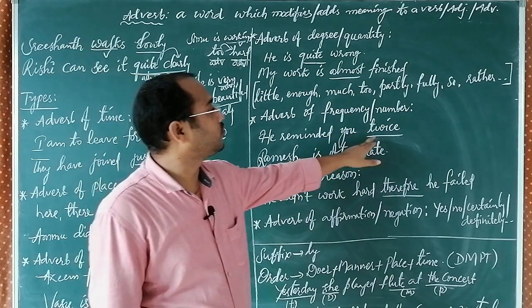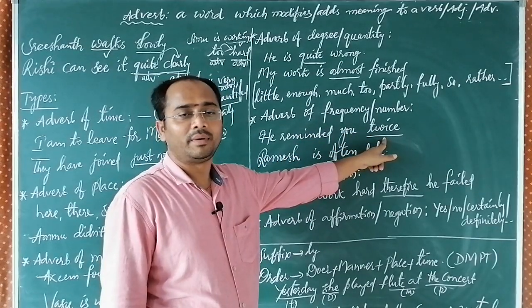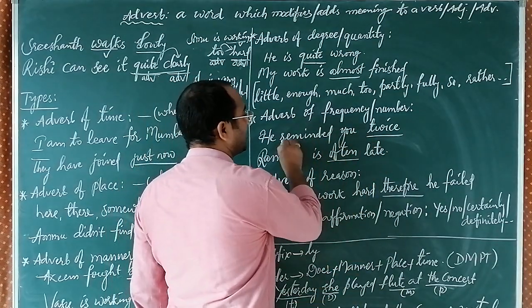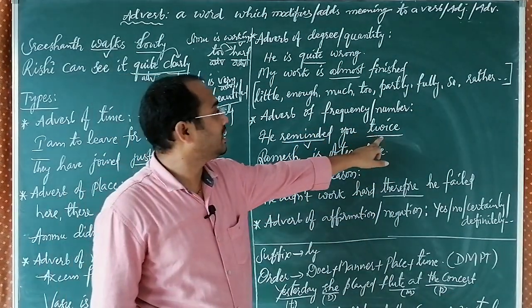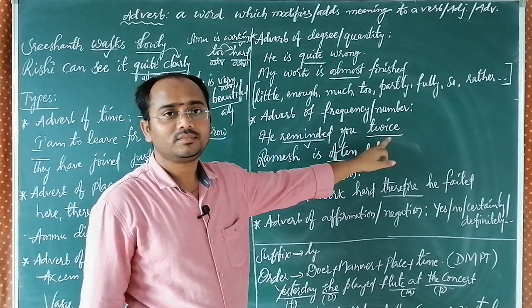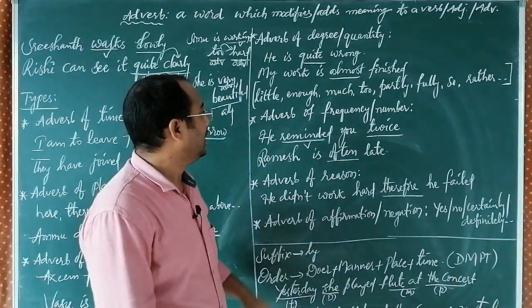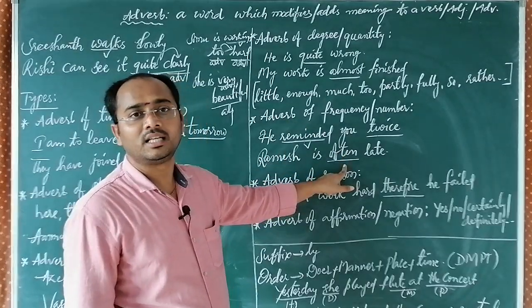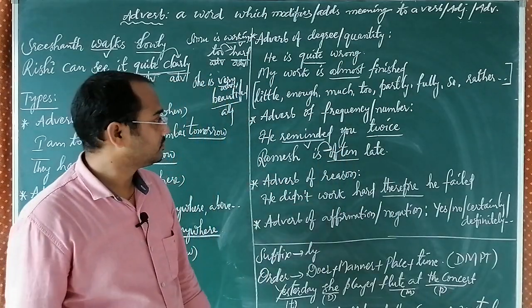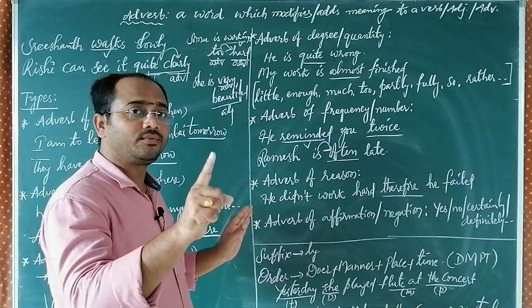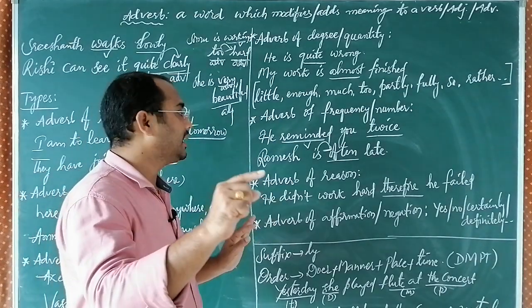Simple. He reminded you twice. Here it is not about you twice, it is reminded twice. So this twice is speaking about the verb, so it became an adverb. Okay. Next, Ramesh is often late. Occasionally he will be late. So it is also a number. Often is the number. It is speaking about the work which he does. Try to understand. Speaking of noun or pronoun, adjective. Speaking of verb or adjective is adverb.